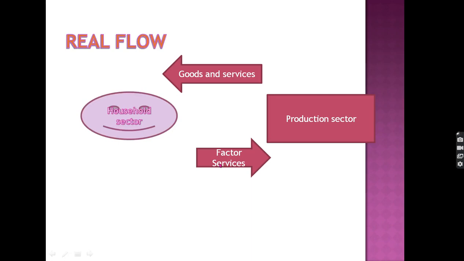Household sector provides land, labor and capital to the production sector, whereas production sector provides goods and services to the household sector. It is called real flow. It is a flow of goods and services from one sector to another, whereas household sector provides factor services to the production sector. I hope you understand.